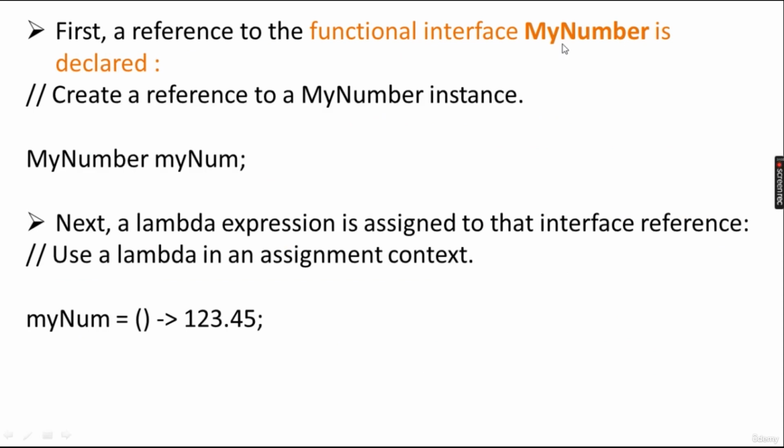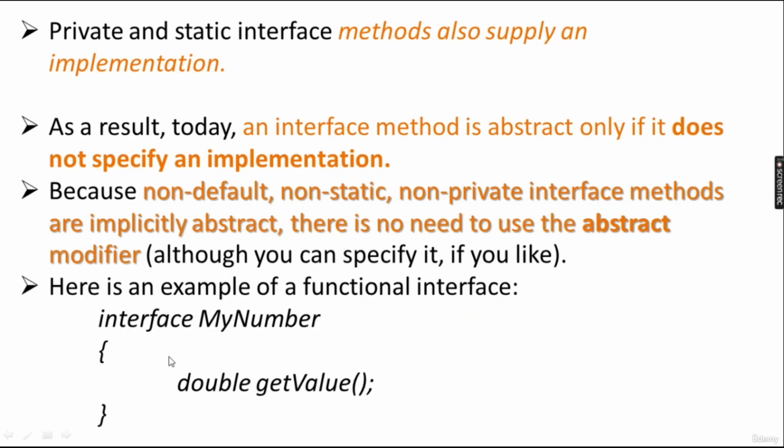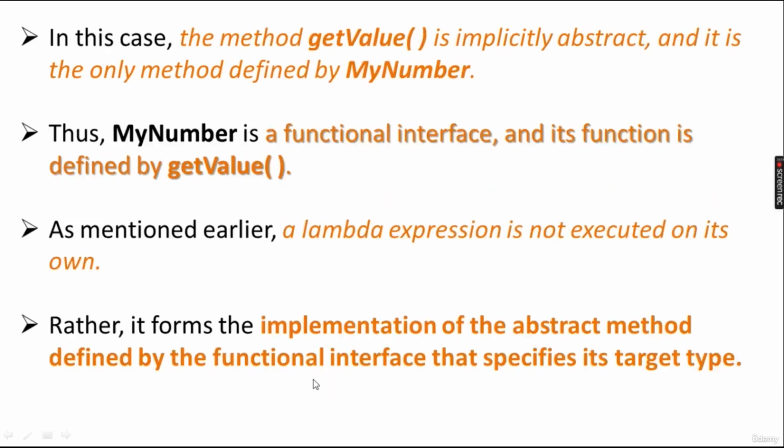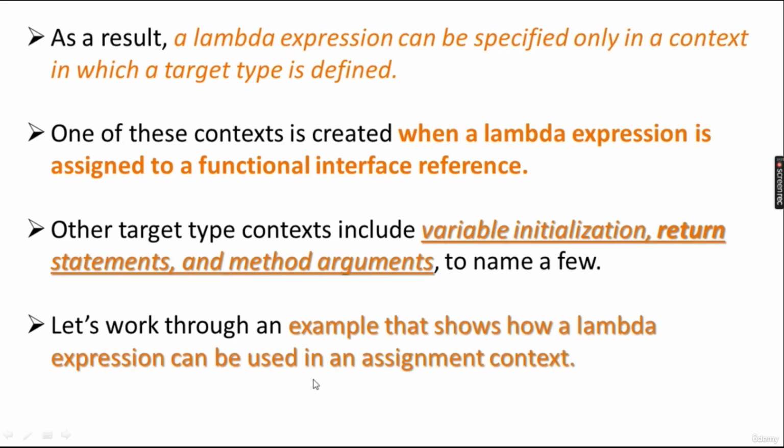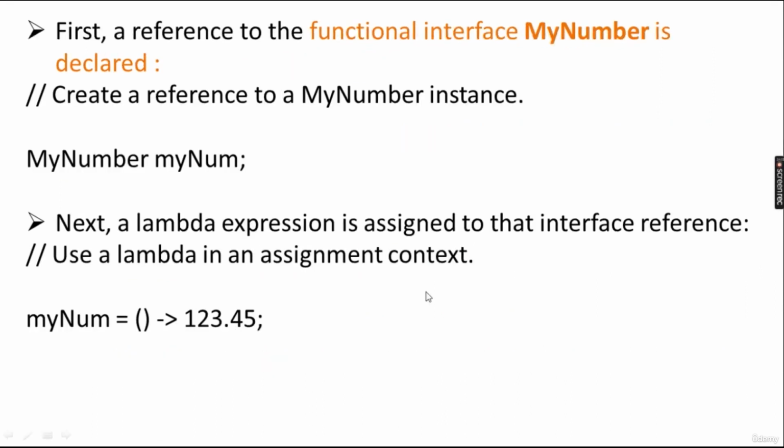A reference to a functional interface MyNumber is declared. In this example, we create a reference to a MyNumber instance. So what is MyNumber? Here we have created the interface MyNumber. This is the functional interface, and the method it has is double getValue. Next, a lambda expression is assigned to that interface reference.